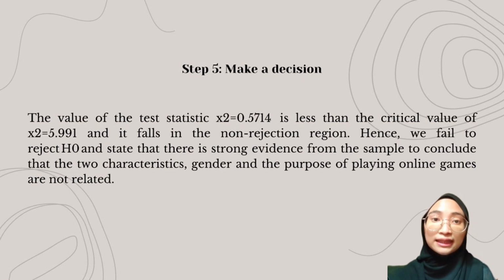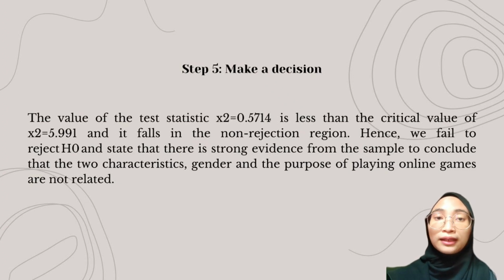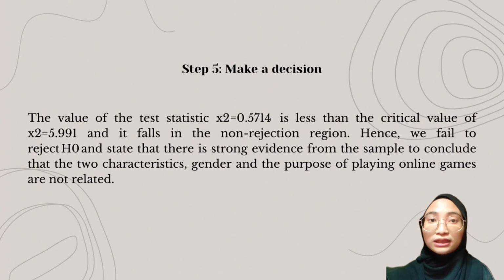Finally, in the fifth step, we make the decision. The value of the test statistic, x squared equals 0.5714, is less than the critical value of x squared equals 5.991, meaning it falls in the non-rejection region. Therefore, we fail to reject the null hypothesis and conclude that there is strong evidence from the sample to suggest that gender and the purpose of playing online games are not related.